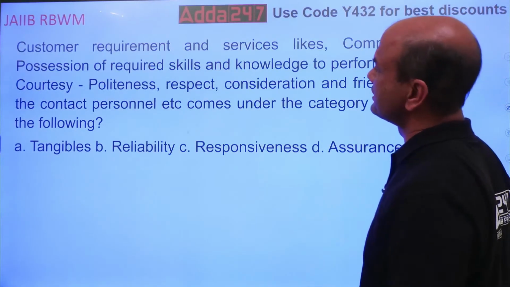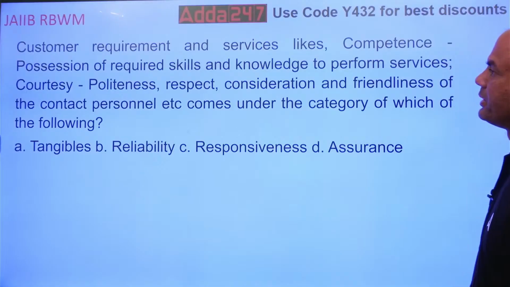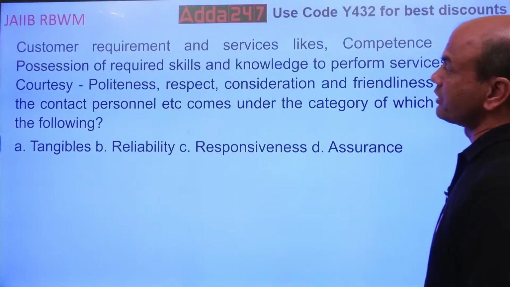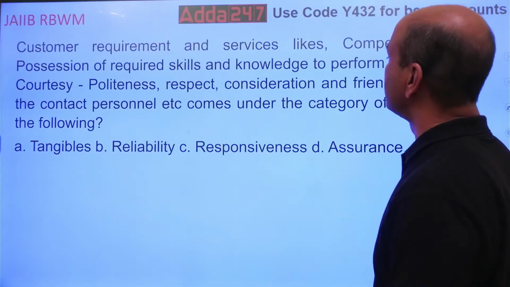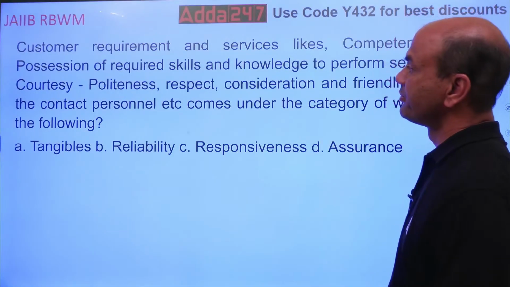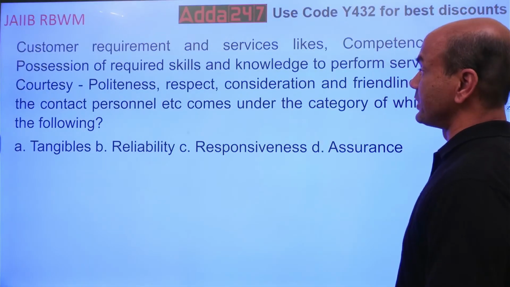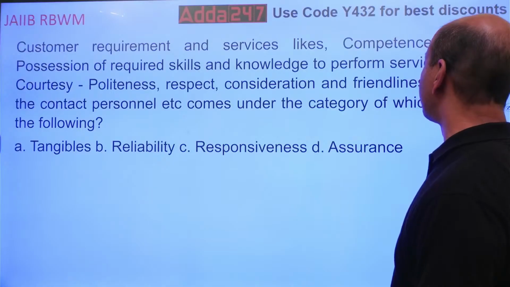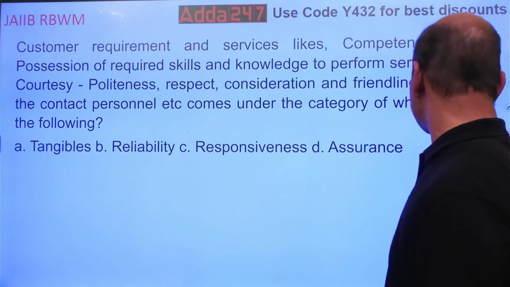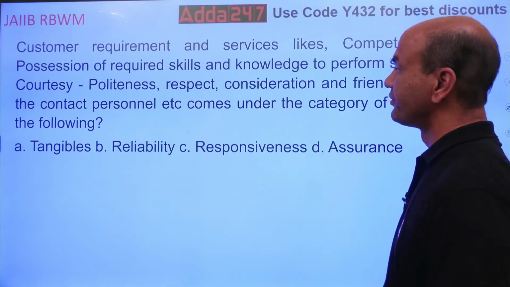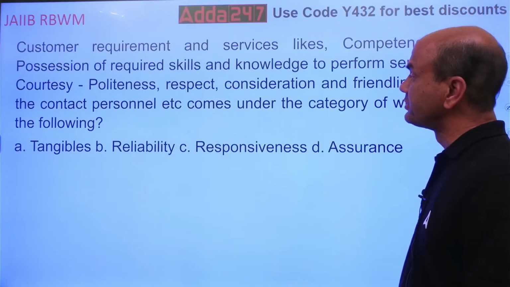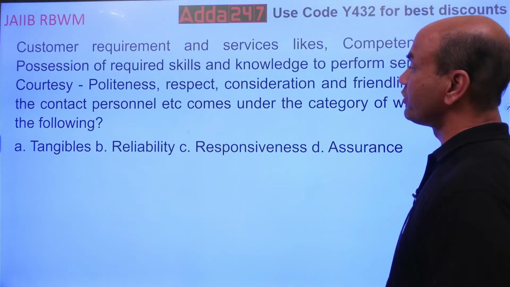Customer requirements and services like competence, possession of required skills and knowledge to perform the services, courtesy, politeness, respect, consideration and friendliness of the contact personnel, etc. comes under the category of which of the following?